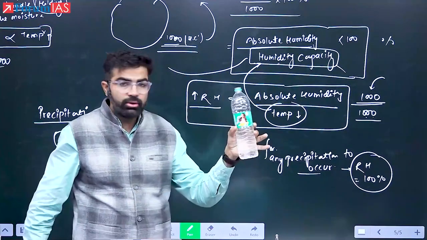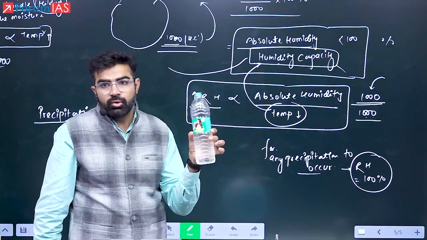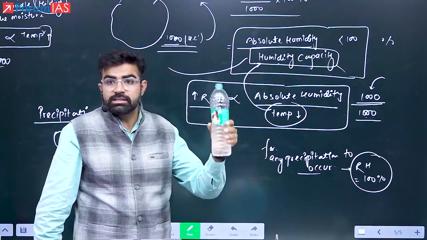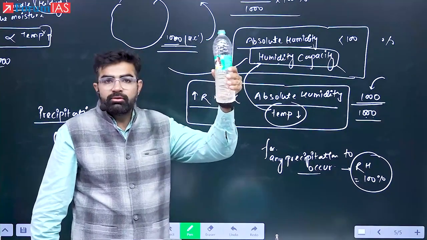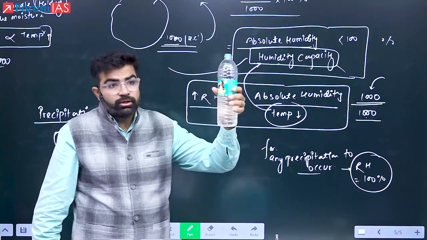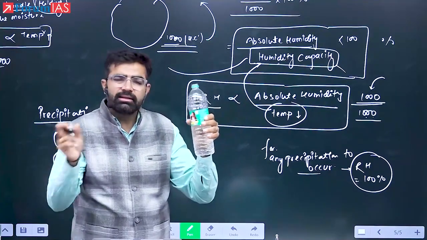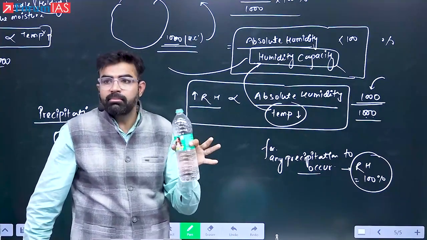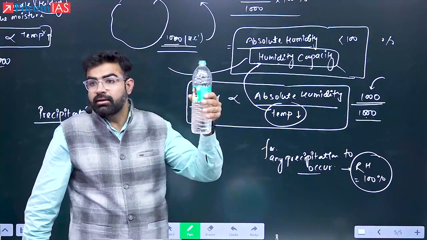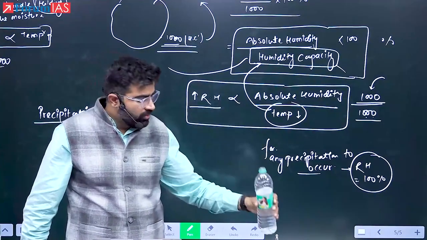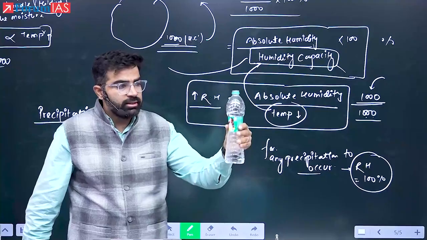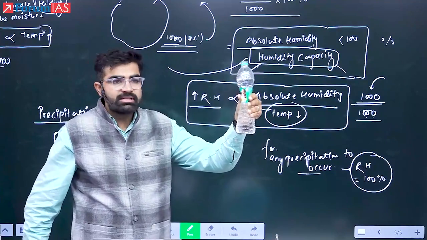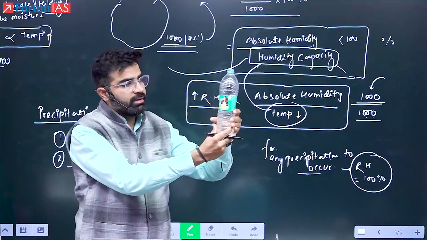Now see here, this is the bottle. I have not added any amount of water, but I want rainfall from this one. So if I am uplifting, it is cooling. And because of the cooling, it will contract or expand? It is going to contract. Okay? Rather than this contraction and expansion, because adiabatic cooling mein aapko doubt ho jayega, just remember in that way, its capacity to hold the moisture will decrease. So now when it is going up, the temperature is reducing, and the bottle is reducing in terms of its moisture holding capacity.